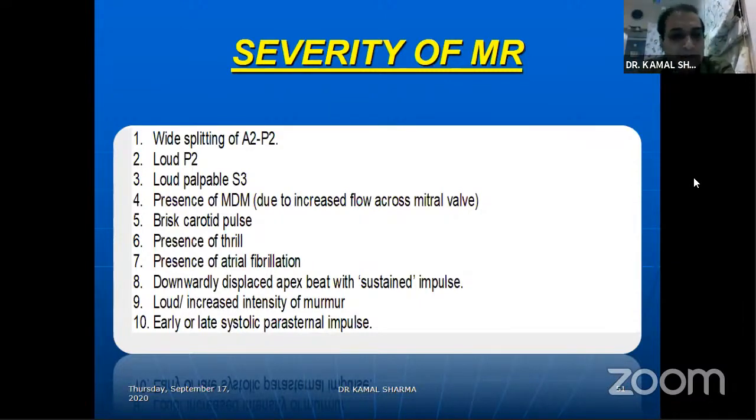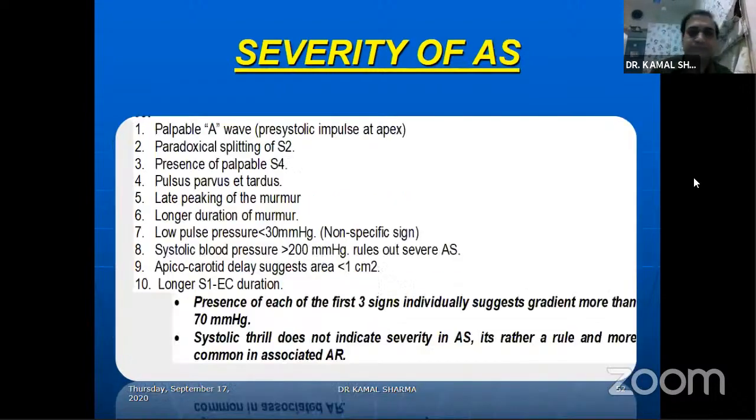There is also brisk carotid pulse, presence of thrill, presence of AFib, downward displaced apex with sustained, as I said, once the LV dysfunction or high volume starts rising, you can have sustained apex, and it tends to behave like a heaving rather than hyperdynamic. Again, tells you that you're dealing probably with a severe MR. Loud intensity murmur, early or late parasternal pulse, which reflects what is called LV rock. So LV contracts and LA lifts. So if you can get the LV rock, the rocking between the LV and LA on the precordium, you're dealing with a severe MR.